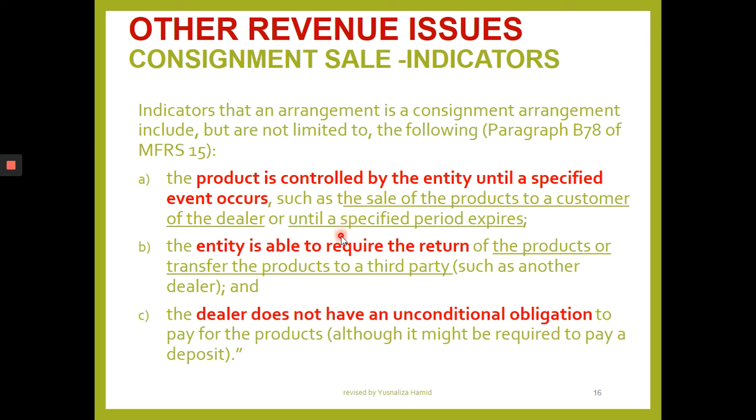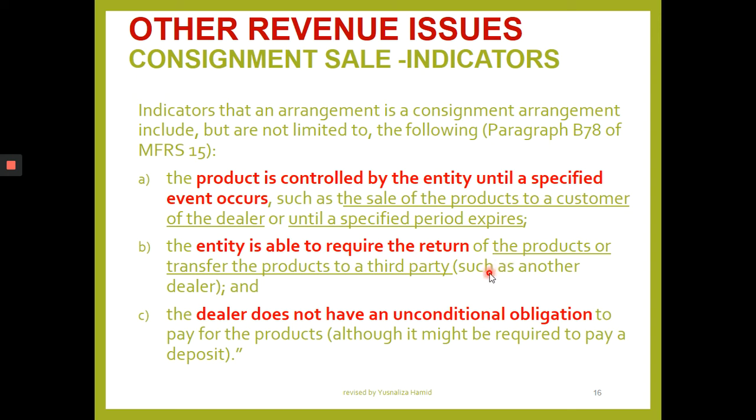You use your dealer to provide the service until a certain period. When the period expires, we consider whether the product is still under your control or not. The entity, which is the consignor, is able to acquire the return of the product.